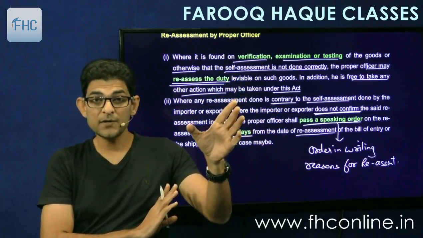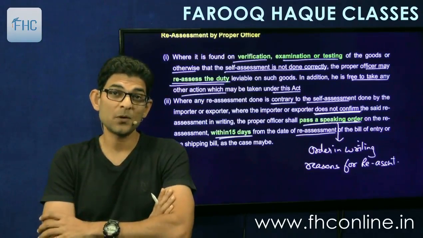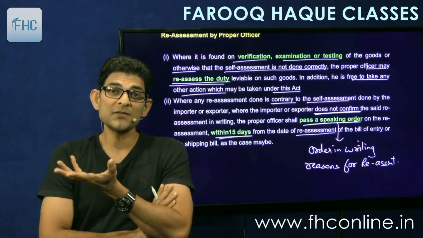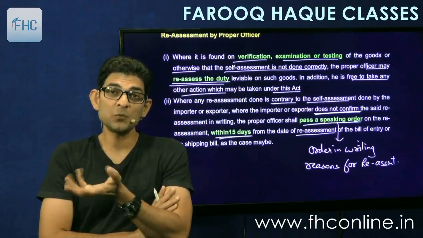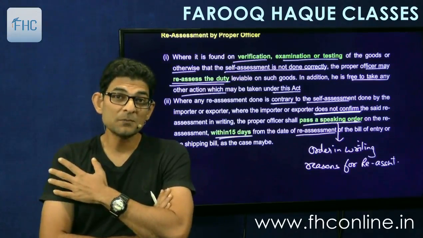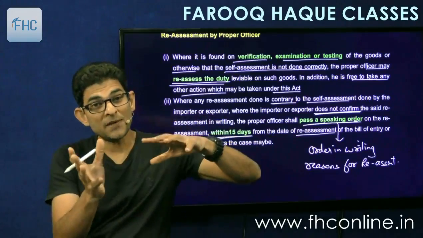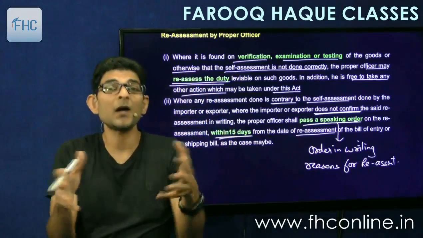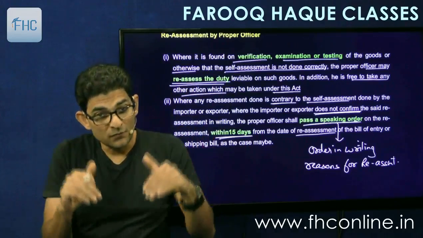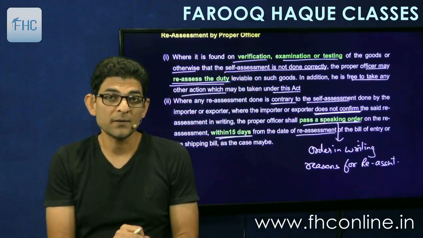This is required because if the assessee wants to go into appeal to Commissioner Appeals, Tribunal, High Court, Supreme Court later on, then how will the appellate authority come to know the reasons for the adjustments made? If this order is not passed, then how will they decide whether those reasons are right or wrong? So therefore an order in writing will be required.